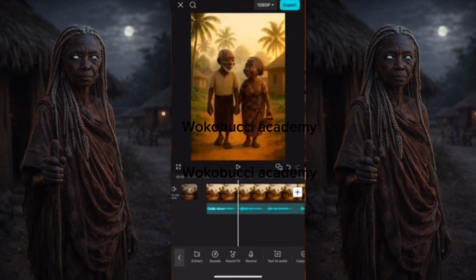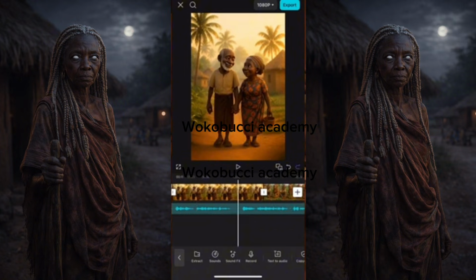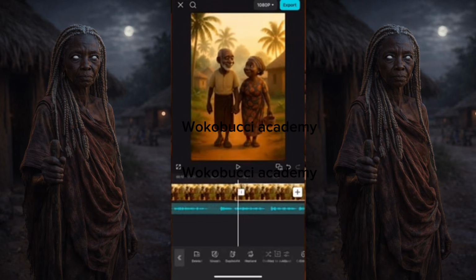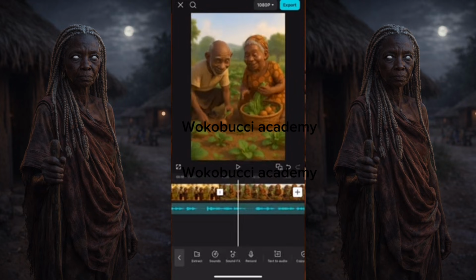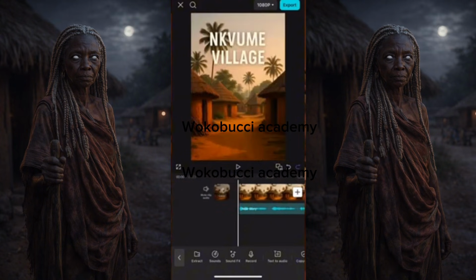Each scene, you have to duplicate it. You duplicate each scene, okay? Like this, them walking down the street, you just click on top of it and you click duplicate, okay? Now it makes it longer, okay? You click on every one of the two because this is AI. So you need to do this duplicate for your story to match up with the voiceover. If the story does not match up with the voiceover. Now we have it like this.